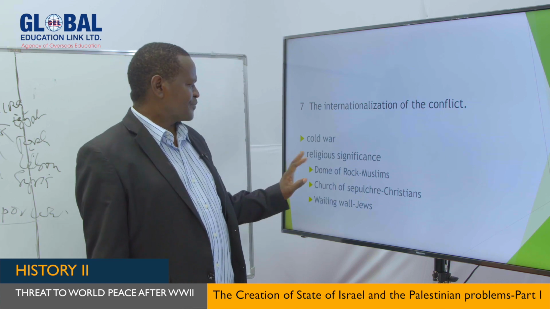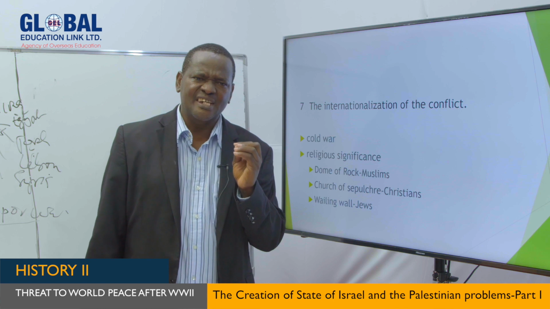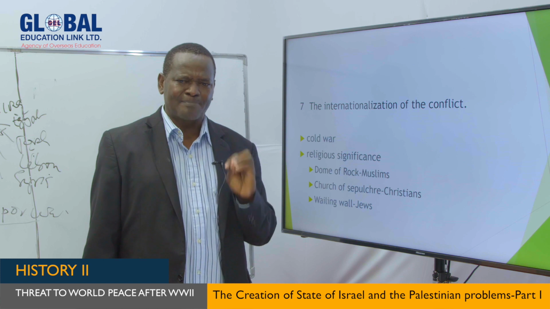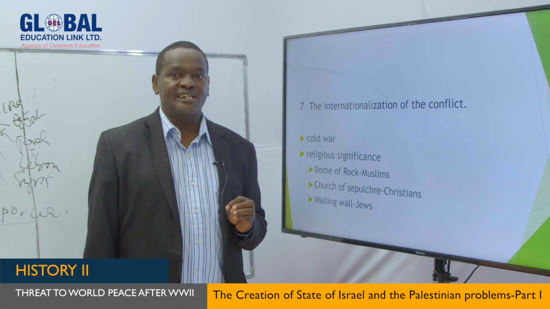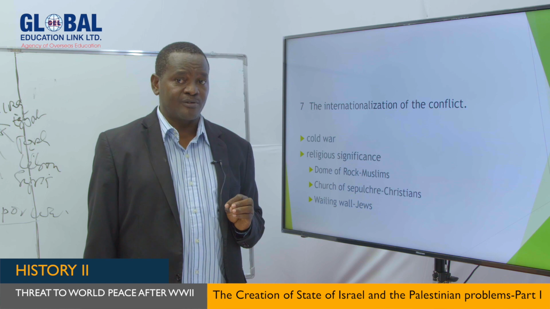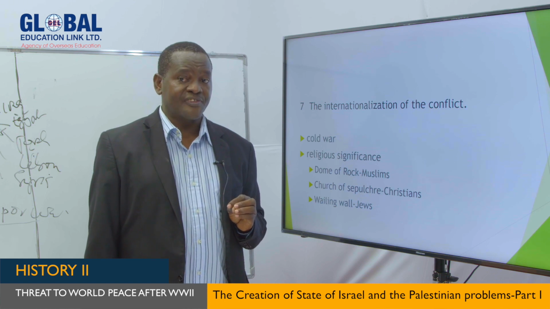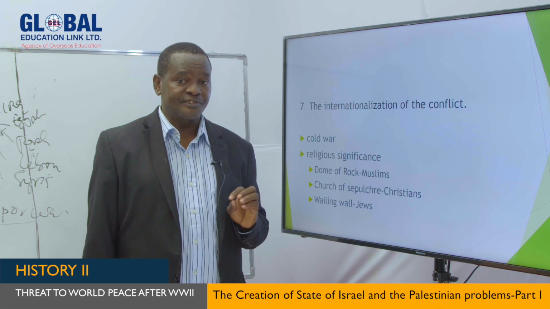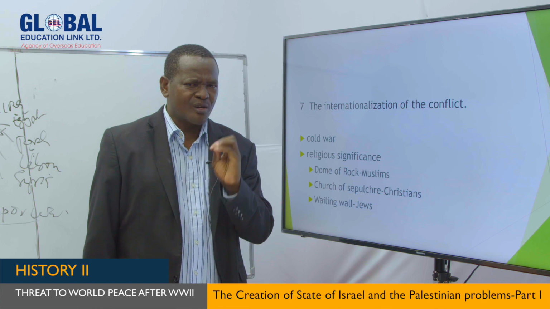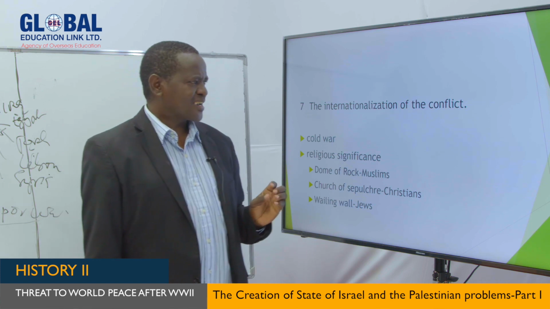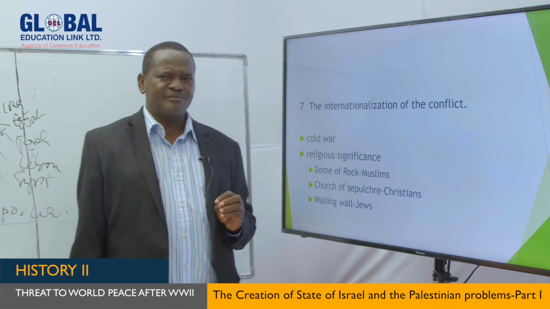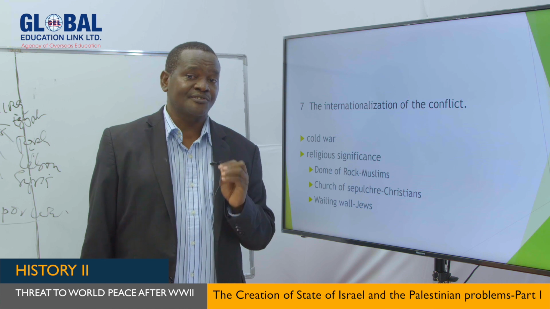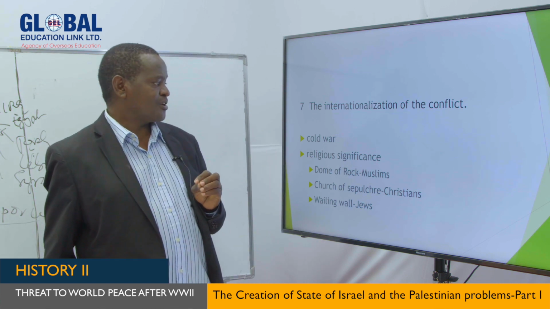Not only that, but also there is the issue of religious significance. That part of Palestine, particularly Jerusalem, has significance to all three major religions of the world. To the Muslims, to the Christians, to the Jews, Jerusalem is very important. And this probably explains why the United Nations in 1947, when dividing Palestine to form Israel, declared Jerusalem a no man's land because of its importance.